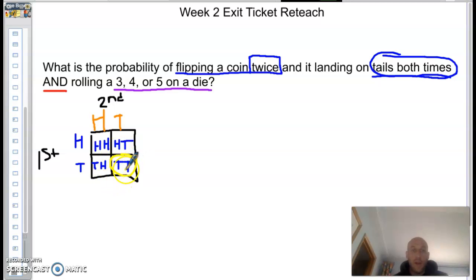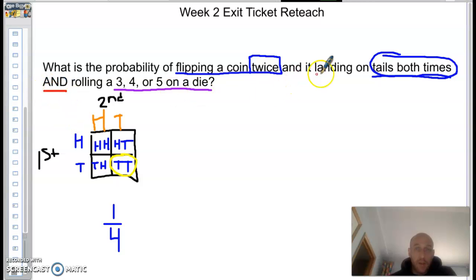So there's 1 out of 1, 2, 3, 4 possibilities. So the probability is 1 out of 4 for flipping the coin twice. When you go to number 3 on your exit ticket, pay close attention because that problem also has you flipping the coin 2 times to start the problem.